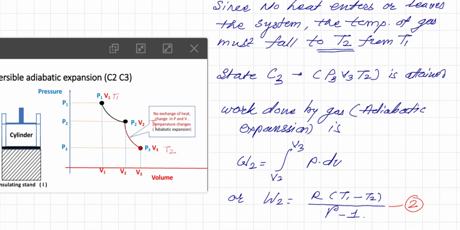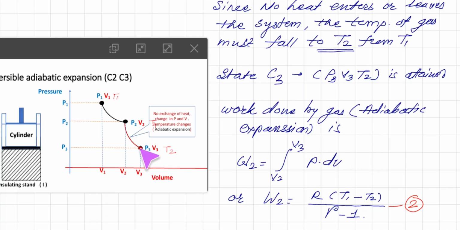We know that in the adiabatic case PV to the power gamma is constant, and from that the work done during this process is W2 equal to R(T1 minus T2) divided by gamma minus 1. So here we got W1 and here we got W2.